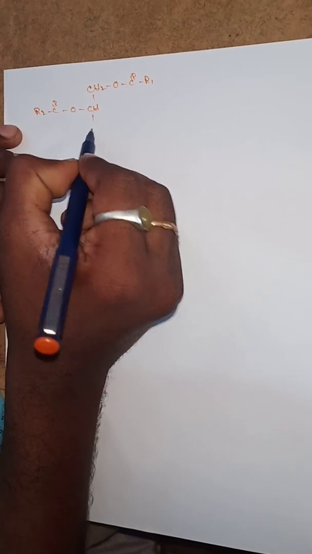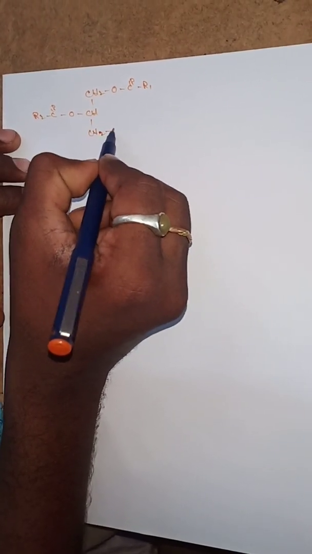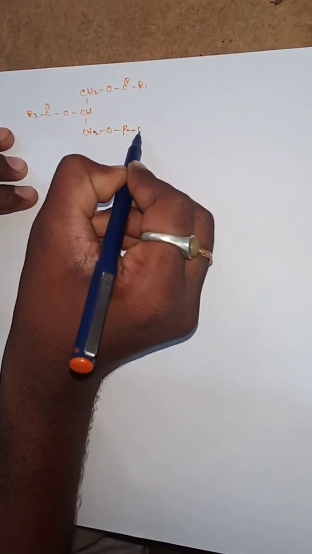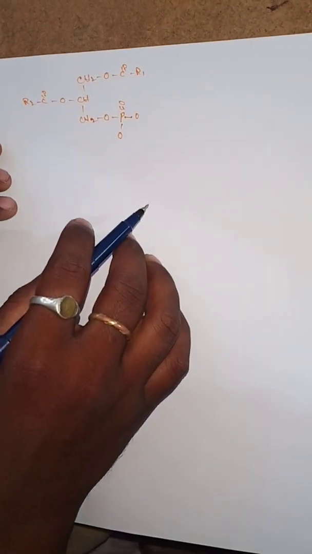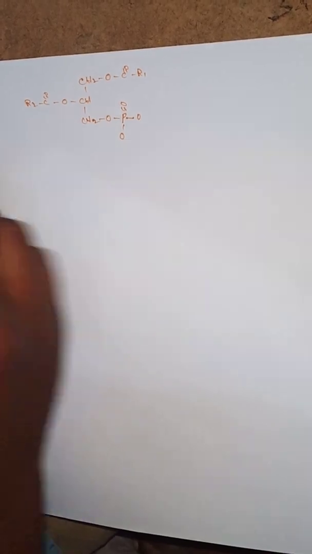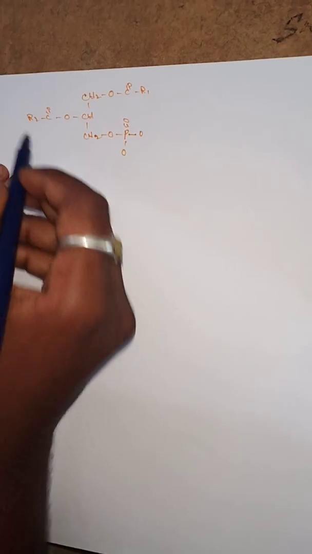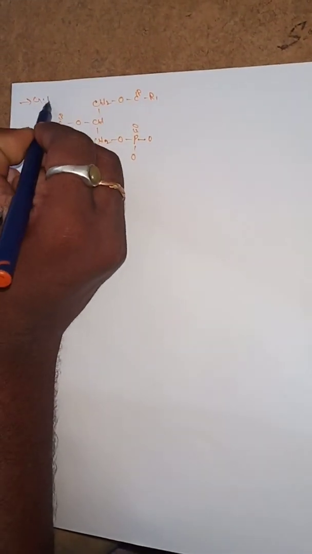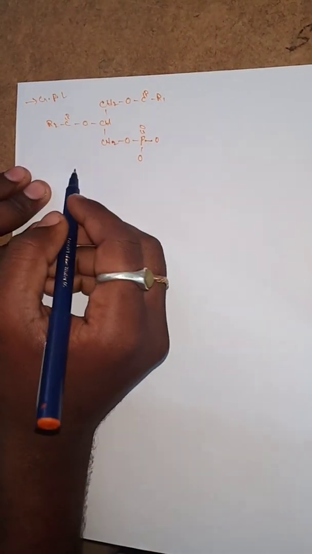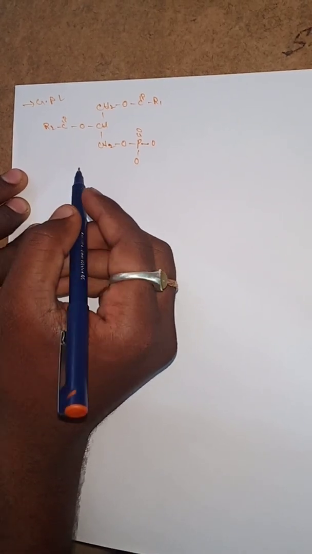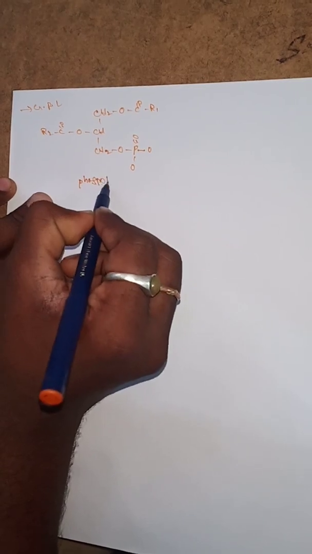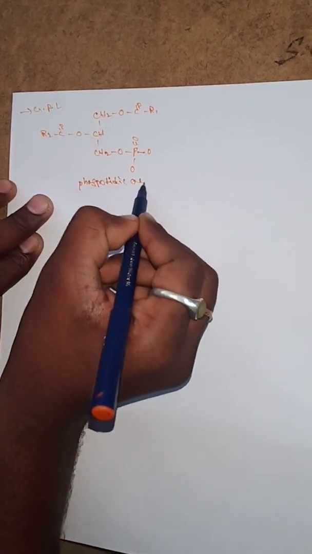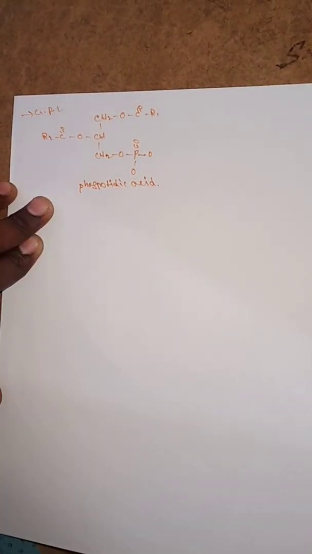The next one, CH2O, P, O double bonded O, again O. So this is an example of the glycerophospholipids. What is the name of this structure? Phosphatidic acid. Phosphatidic acid is an example of the glycerophospholipids.